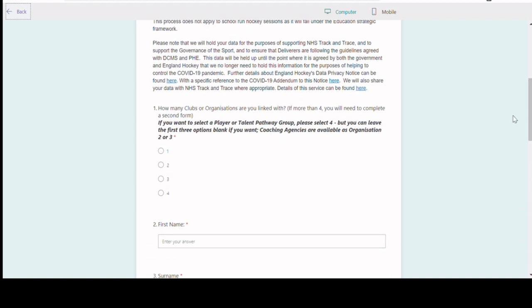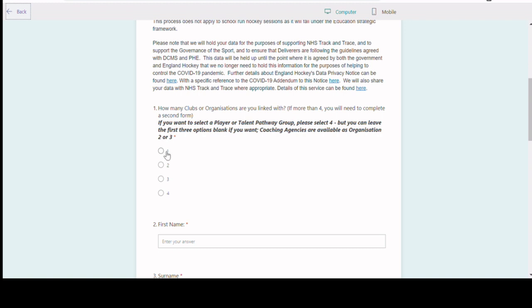Now this is a slightly odd question in how it reads because this is suggesting that this is for people that are linking to multiple clubs. This is also the option that needs to be referred to if you are wanting to link to non-club organisations, so that will be hockey camps, masters groups, county organisations, which is referred to within the player or talent pathway groups, and anything that's a non-affiliated club. If you just want the simplest form and you have one hockey club that you wish to link to, simply click on 1.